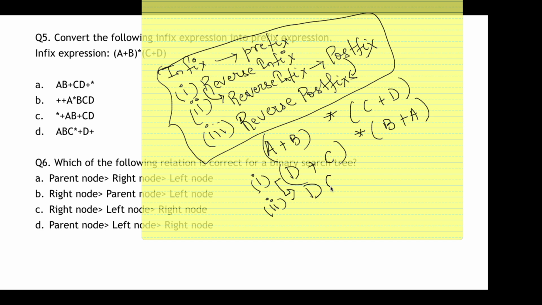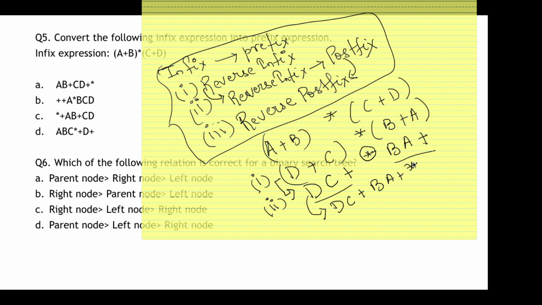Postfix is all the operands together, then the operator. Then let's keep the star in between. Then again the same, all operands together and then the operator. Now you see there is an operator over here. Now I have to combine these two. That means I have to bring the postfix expression to the simplest form, after which it cannot be solved any further. So it will change to this. This star will come at the end. This is the postfix expression.